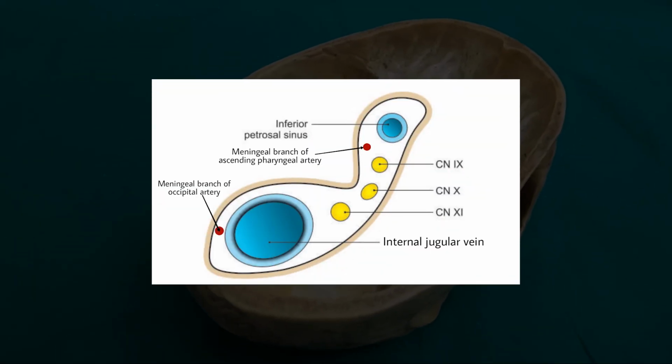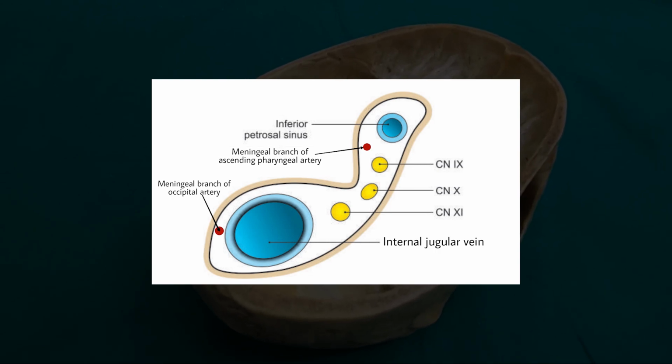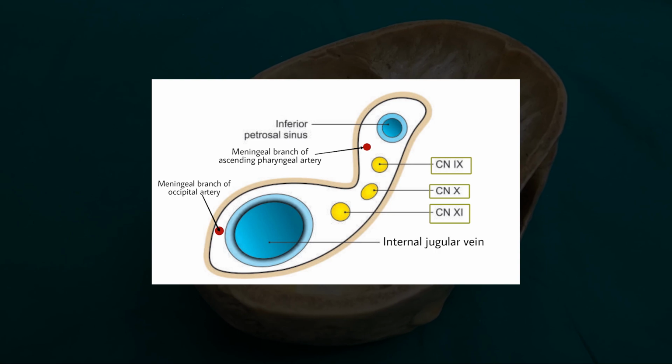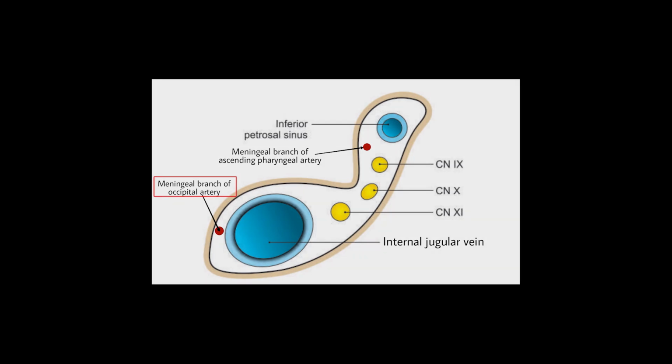Through the anterior part, the inferior petrosal sinus and the meningeal branch of the ascending pharyngeal artery. Through the middle part, the 9th, 10th, and 11th cranial nerves. Through the posterior part, the internal jugular vein and the meningeal branch of the occipital artery.